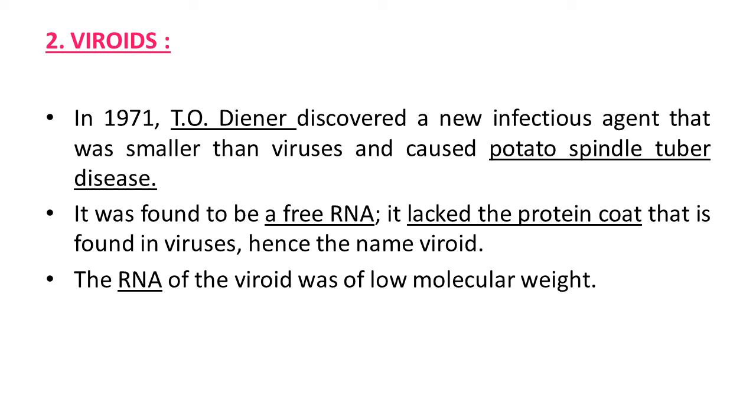Second, viroids. In 1971, T.O. Diener discovered a new infectious agent that was smaller than viruses and caused potato spindle tuber disease. It was found to be a free RNA. It lacked the protein coat that is found in viruses, hence the name viroid. So we can compare viruses and viroids. They have free RNA and lack the protein coat which is present in viruses. The RNA of the viroid was of low molecular weight.